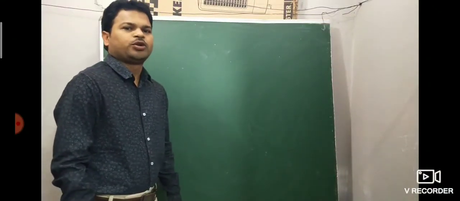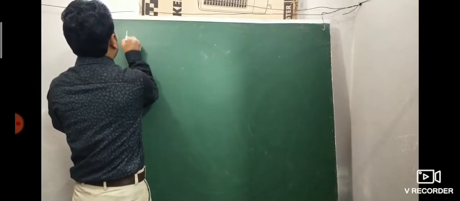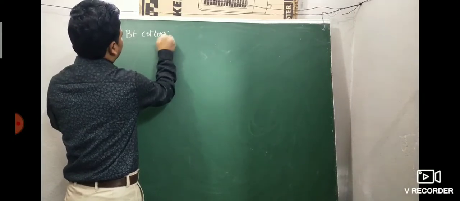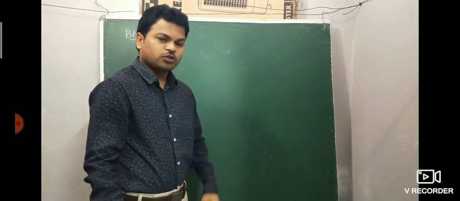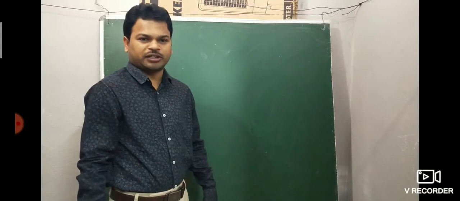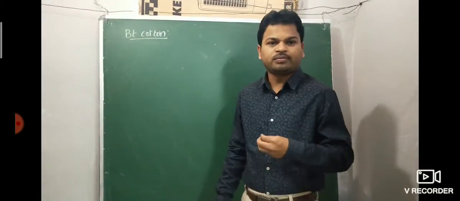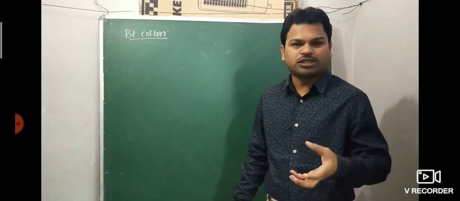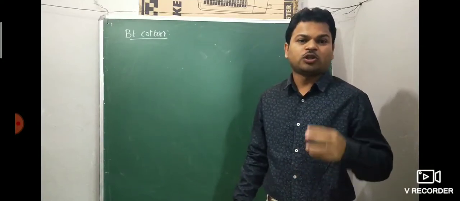Morning. Today we are going to discuss BT cotton. BT means what, sir? Bacillus thuringiensis bacteria. Last class we discussed the Bacillus thuringiensis bacterium. It is a soil bacterium. It produces proteins which are toxic, insecticidal crystal proteins.